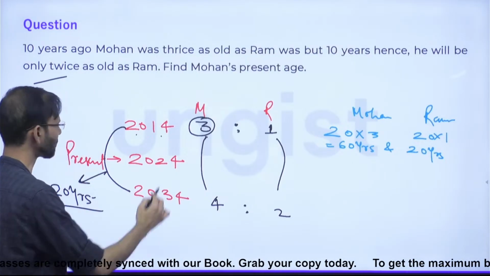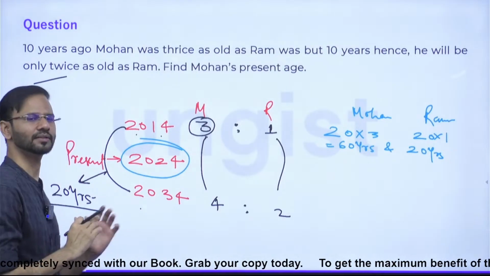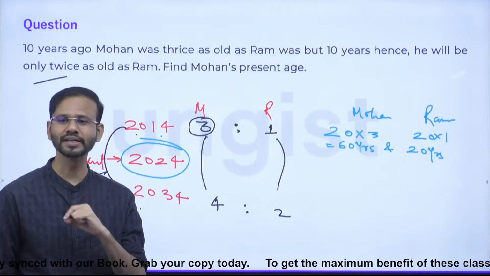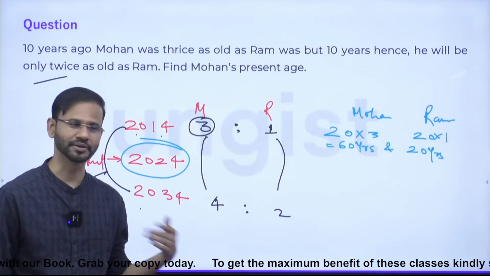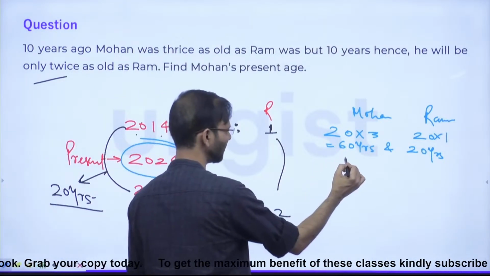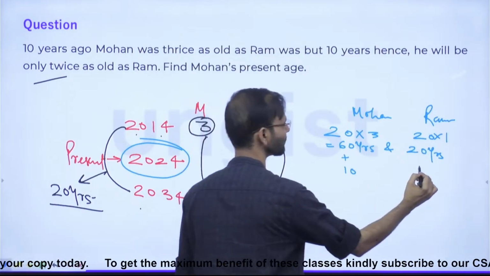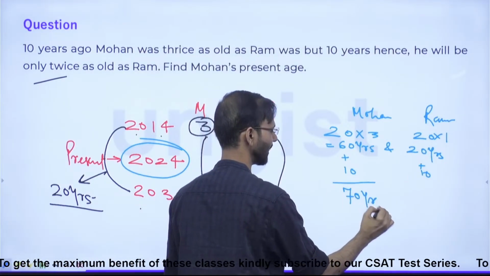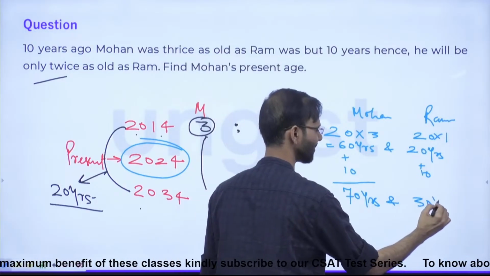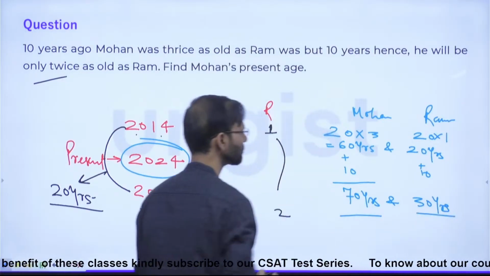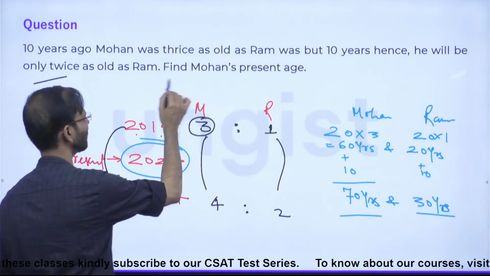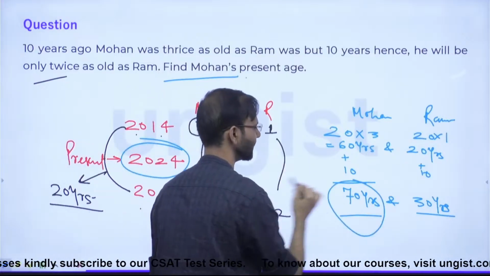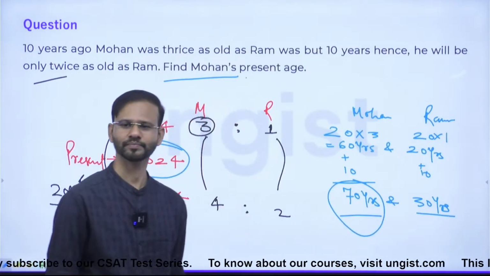The question is talking about their present ages. It means the question is asking their ages in 2024, guys. Sorry, 2024, I'm sorry. So in 2024, this will be increased by 10 years and this will also be increased by 10 years. So the answer is 70 years and 30 years. So whose age are they asking specifically? Mohan's. Alright. So Mohan's present age is 70 years, guys.